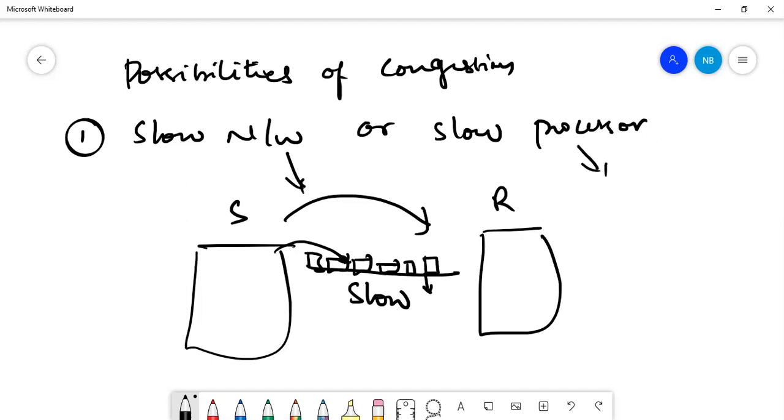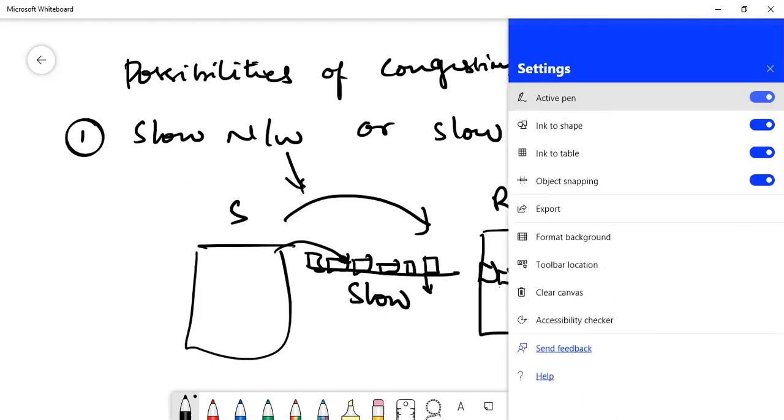The second case, slow processor, is nothing but the receiver processing the packets very slowly at the destination level. If it is processing the packets slowly, the next packet which has arrived has to wait on the network itself. The load will keep on increasing while the first packet is being processed by this receiver. So a slow processor and a slow network will cause congestion.